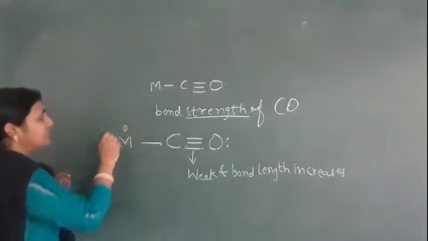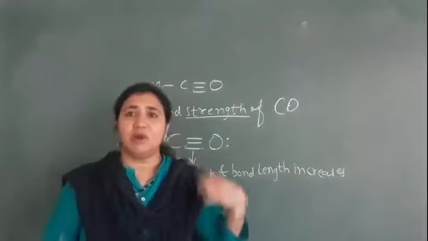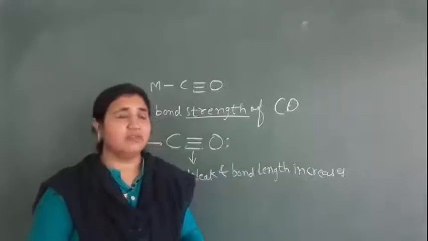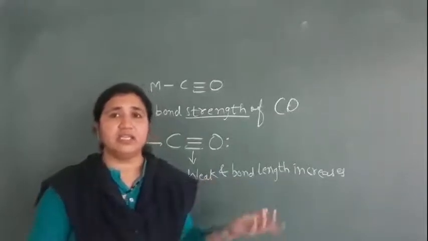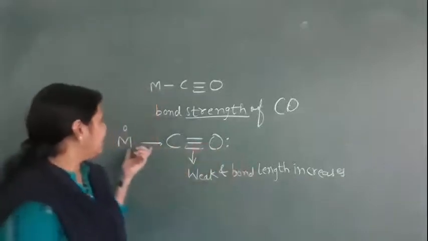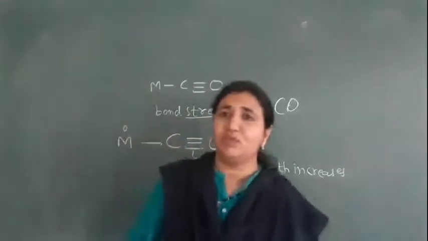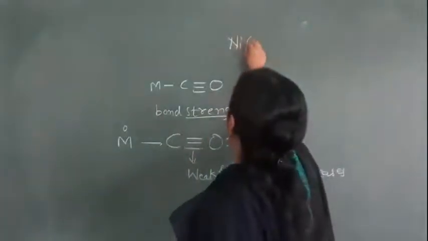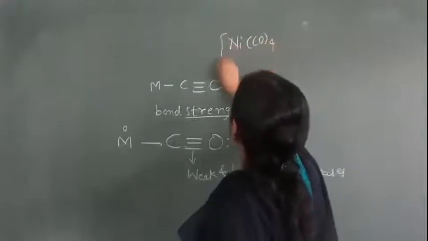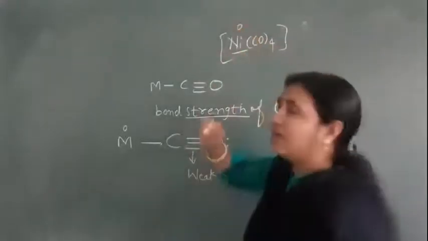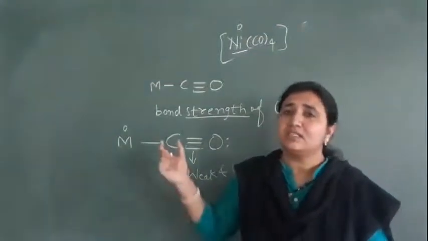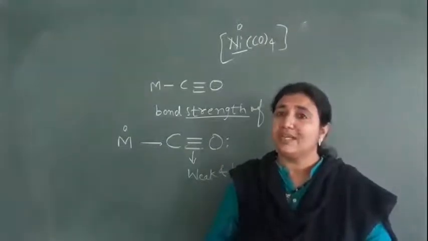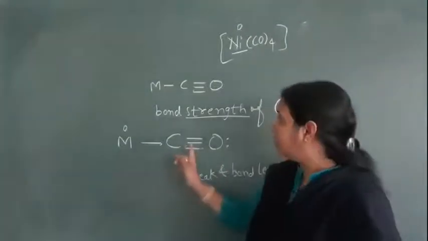Generally, in complex compounds, metals have +1, +2, +3 oxidation states, like with fluoride, chloride or any amine. But in the case of a carbonyl, such as nickel carbonyl, the oxidation state of nickel is 0. In most carbonyl compounds the metal oxidation state is 0. Why? Because it has to donate an electron pair back to the carbon.